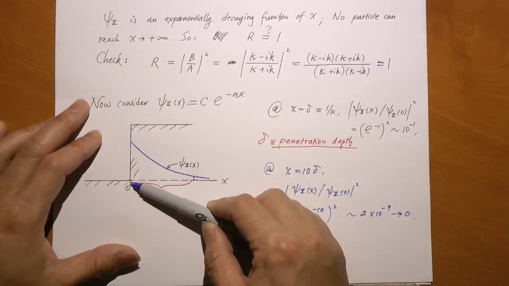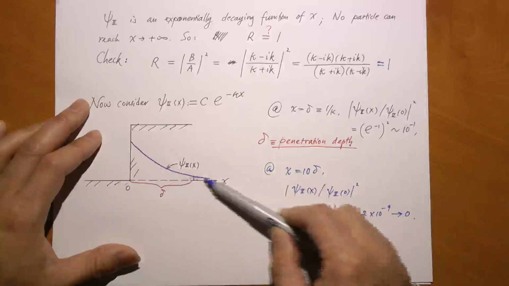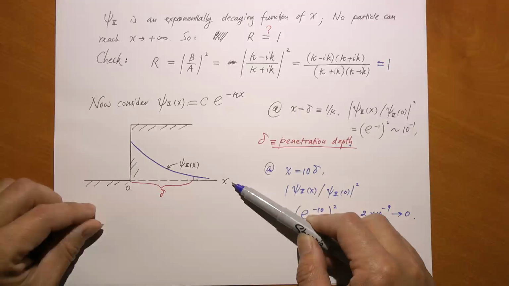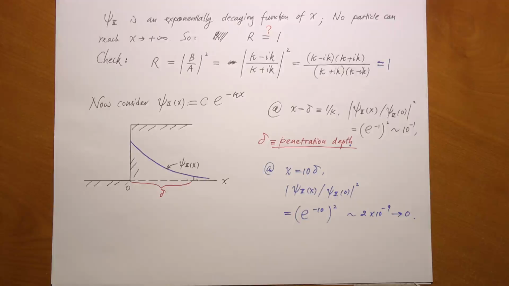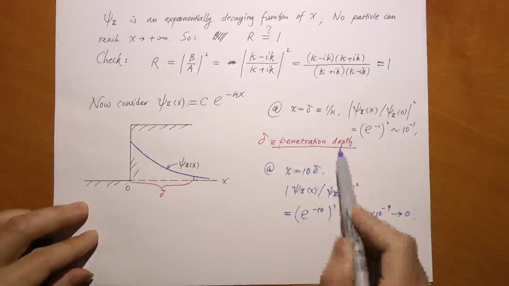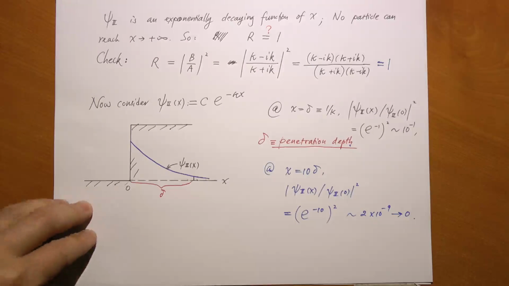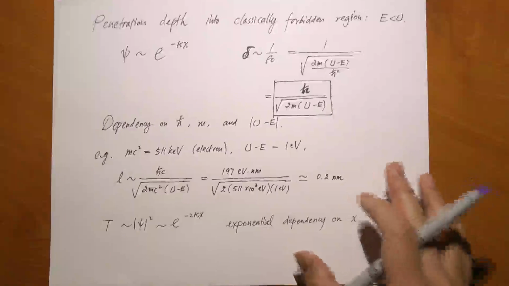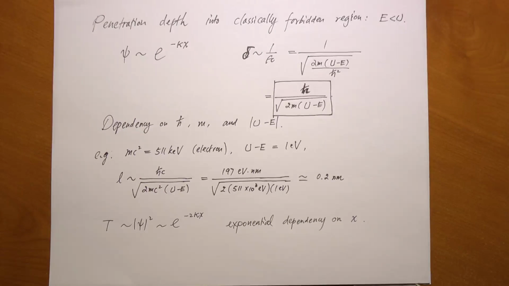So that is how fast the probability decays when the particle tries to get into the second medium. So you see, classically, no particle gets in whatsoever. Quantum mechanically, yes, the particle still has a finite chance of going in, but roughly speaking, it can only go about this far into the second medium. That's called penetration depth. Let's take a closer look at the values of the penetration depth.